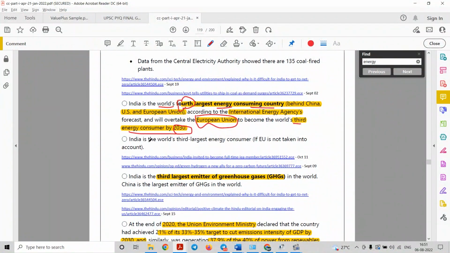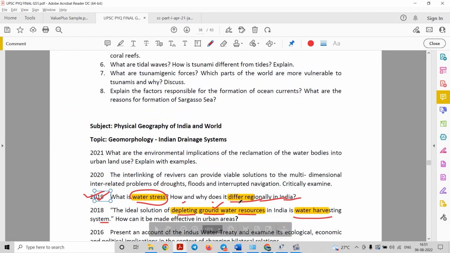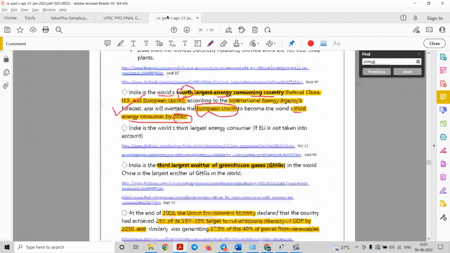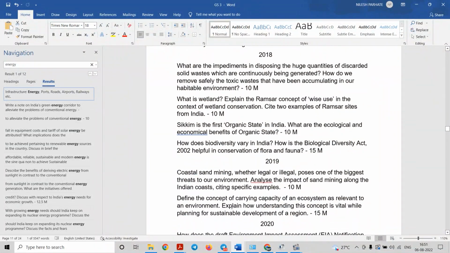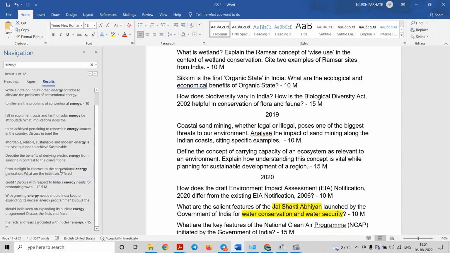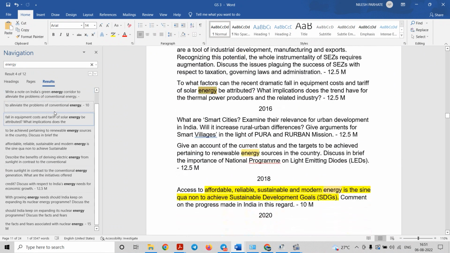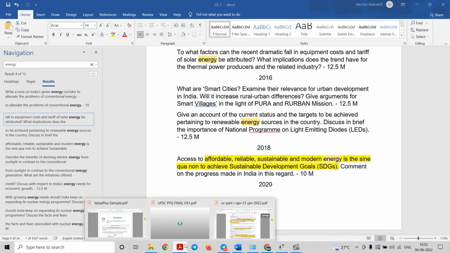So you can utilize the fact that yes, in India demand for energy is increasing and therefore we need to increase our energy production from different resources, but especially from the renewable energy, so that we can achieve our SDGs that we have seen right now. So this is about the SDG question that we have discussed. Now let us come to the facts again.